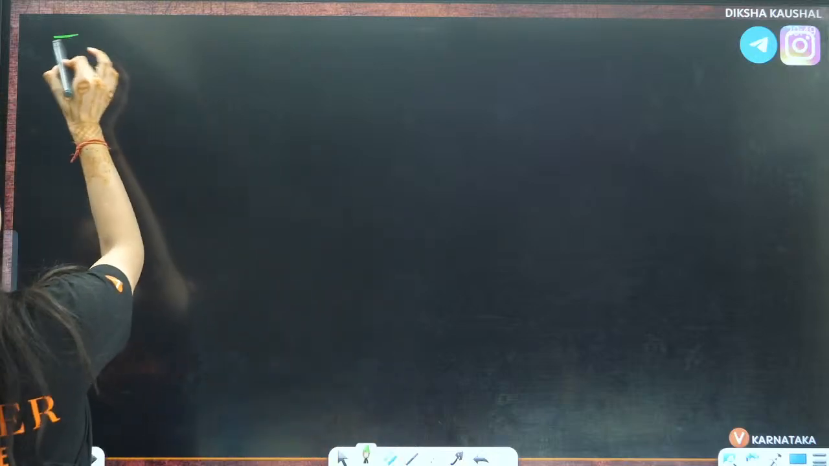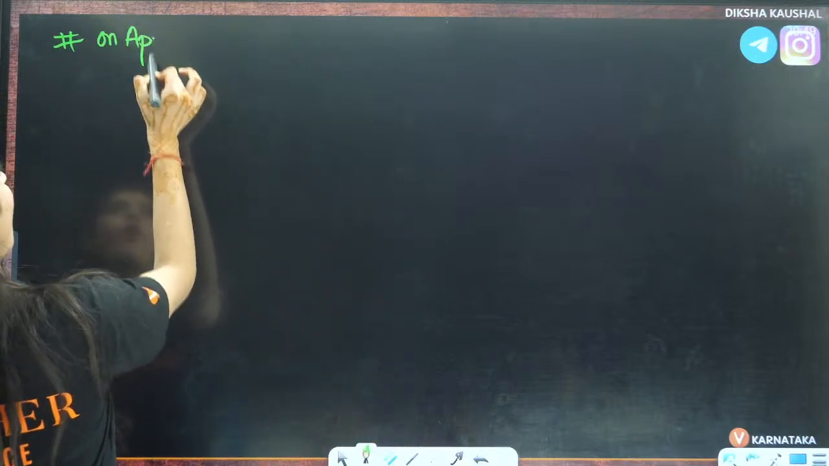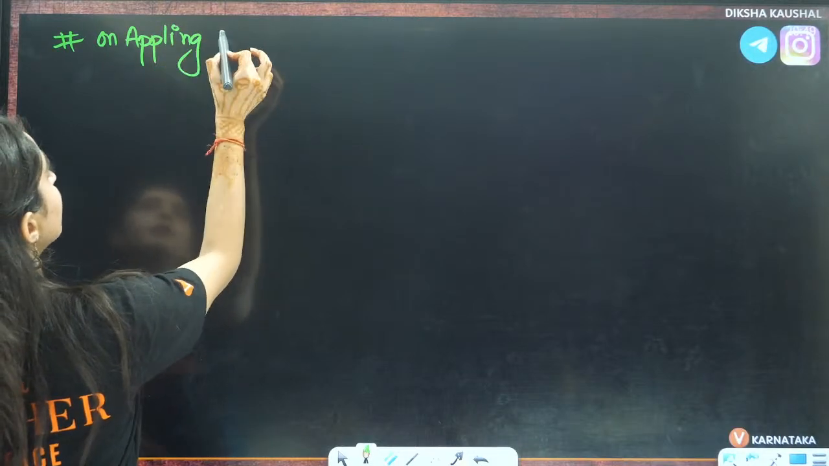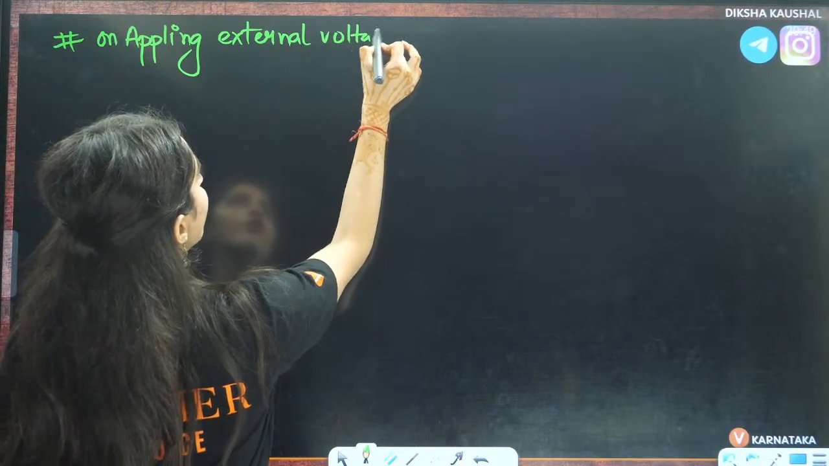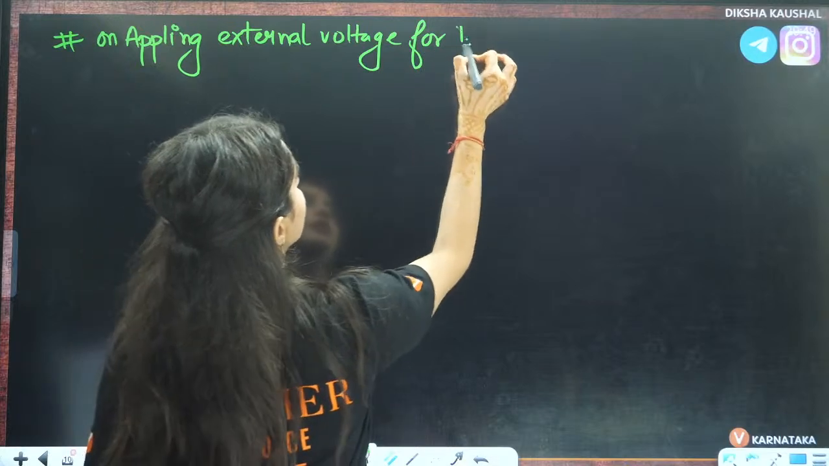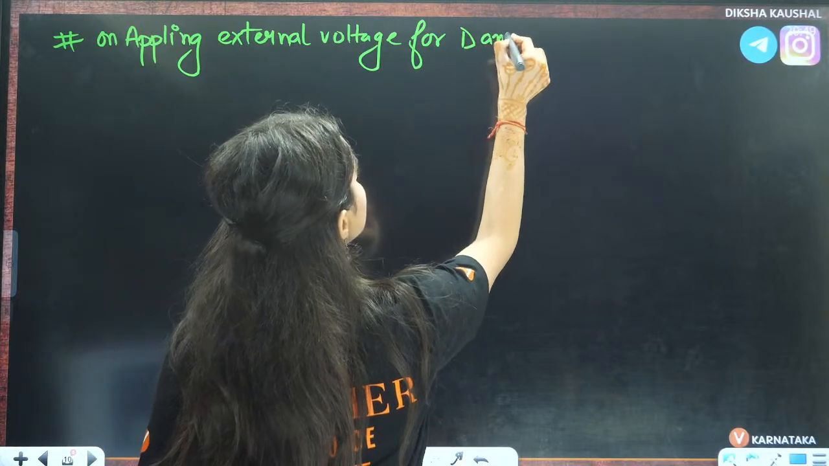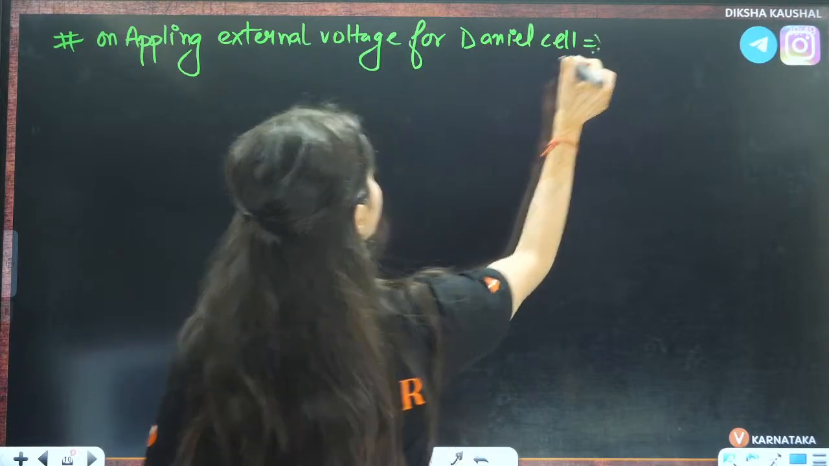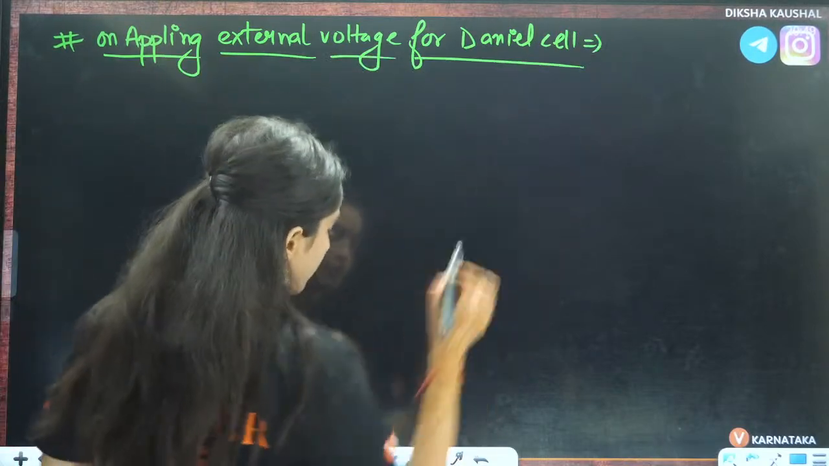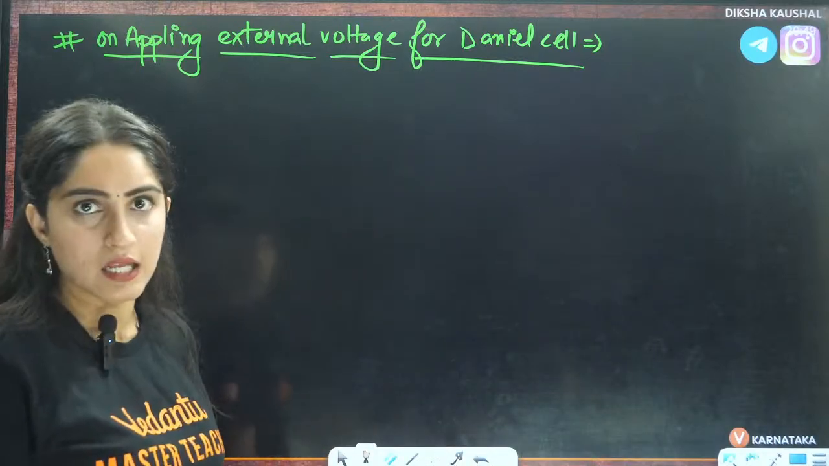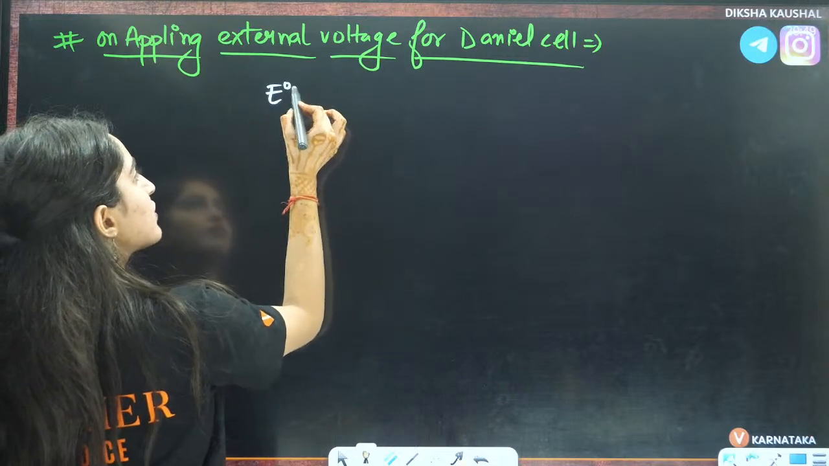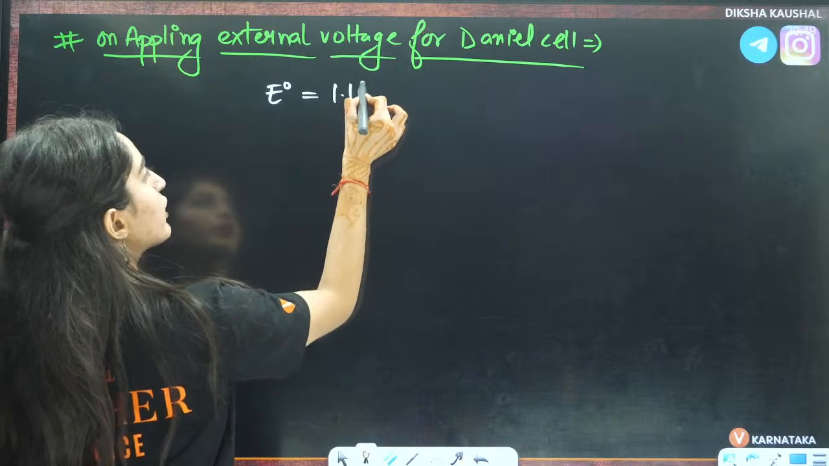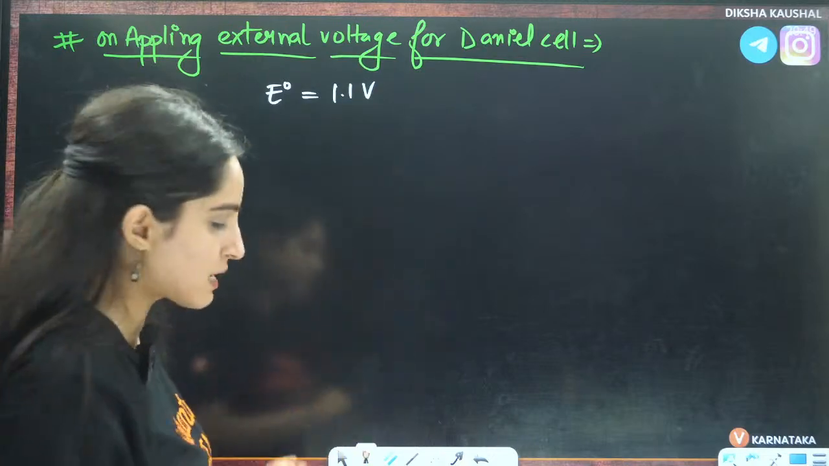For example, if I am saying we are applying the external pressure, not external pressure, on applying external voltage for Daniell cell. This is mentioned in your NCERT, right? For Daniell cell, on applying external voltage for Daniell cell. Now, for Daniell cell, the total potential of this cell is 1.1 volt. Okay, this is the total potential of this cell, right?